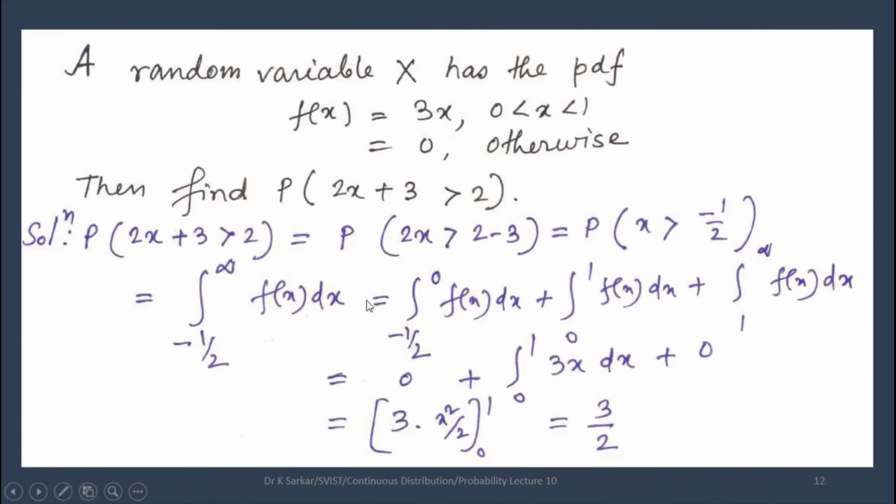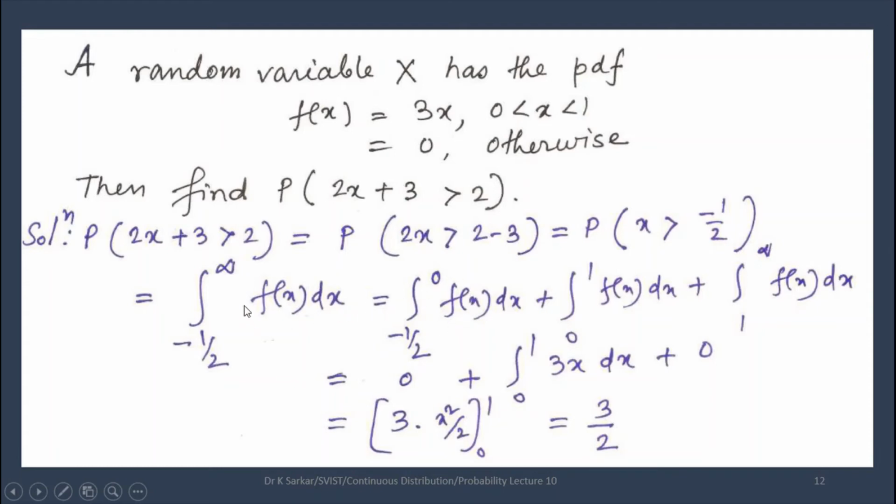Next question: a random variable x has the PDF f(x) equals 3x when 0 is less than x less than 1, and f(x) equals 0 otherwise. Find the probability that 2x plus 3 is greater than 2. Now let us write 2x plus 3 greater than 2 as x greater than minus half. Then the probability of x greater than minus half is the integral from minus half to infinity of f(x)dx.